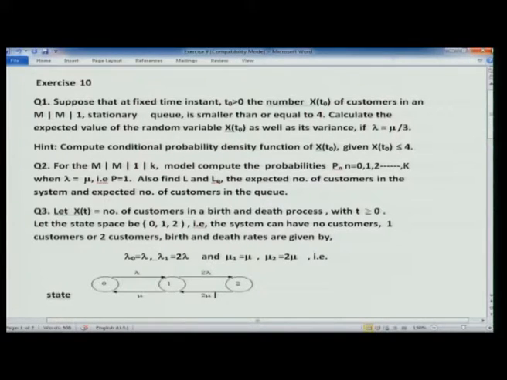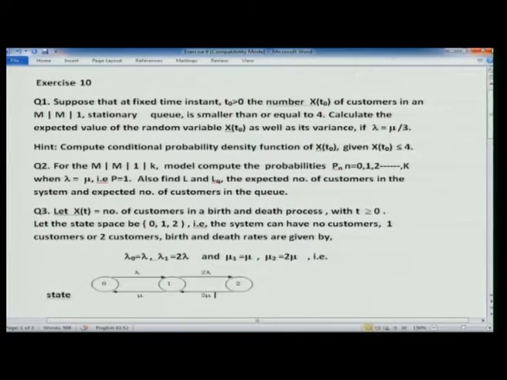We have been referring to the number of customers in a queue as N(t0), but it does not matter. It is smaller than or equal to 4. Calculate the expected value of the random variable X(t0) as well as its variance if lambda is mu by 3.